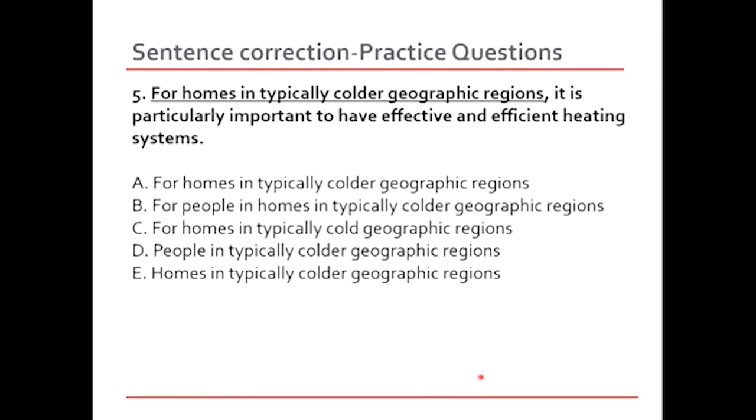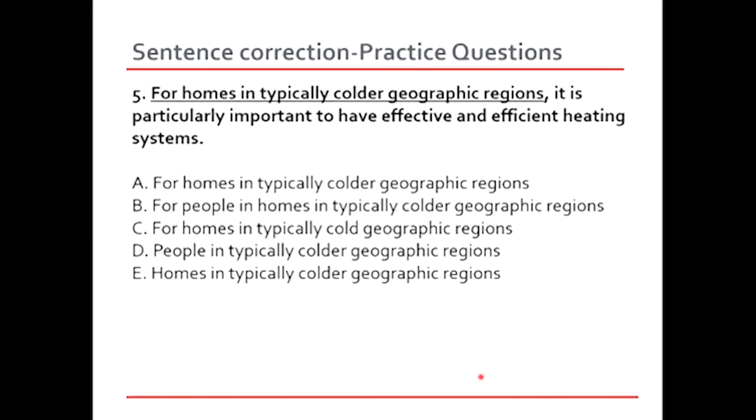So let's see what are the options. Option B, for people in homes in typically colder geographic regions. Okay. I think it's overworded, and we are talking about homes and their heating systems. We are not referring to people here having any sort of heating systems. So B is not the right answer in that case, because we have to stick in the context of the sentence, the subject under discussion, and that is homes, right? So B could not be the right answer.